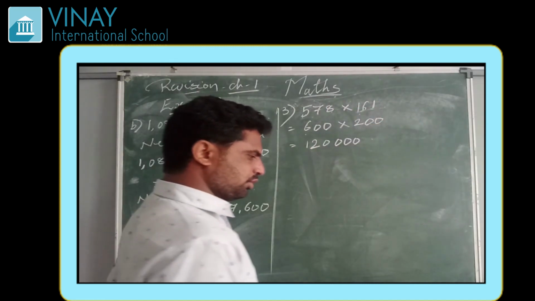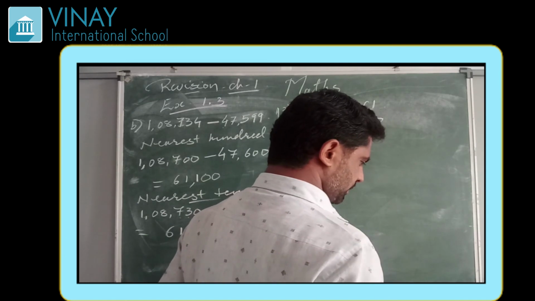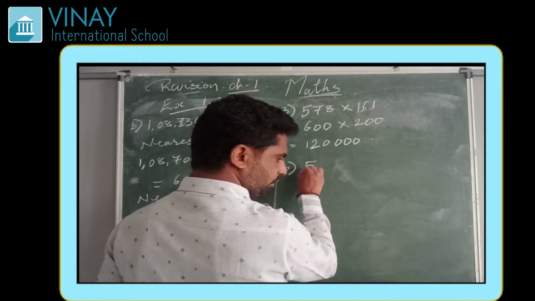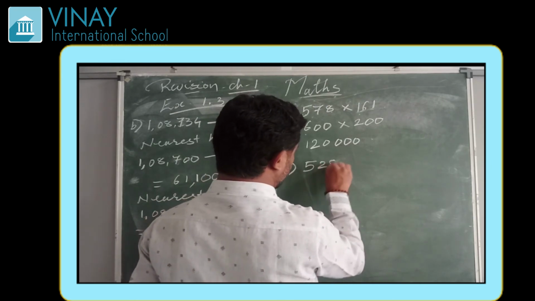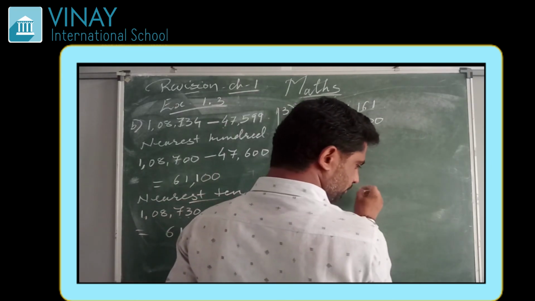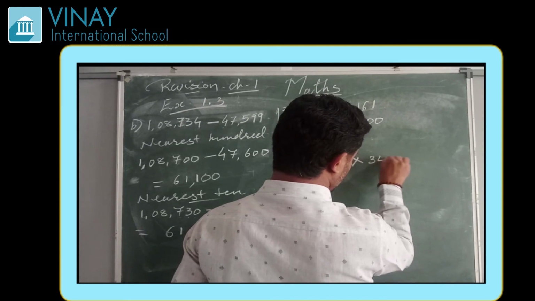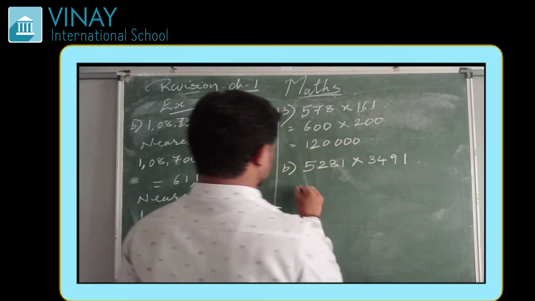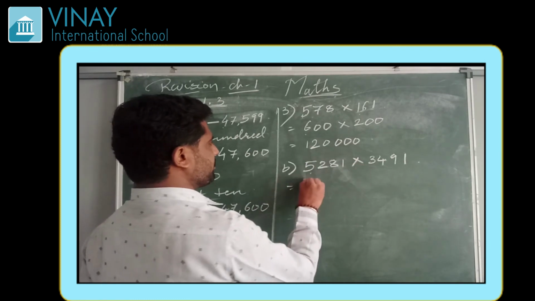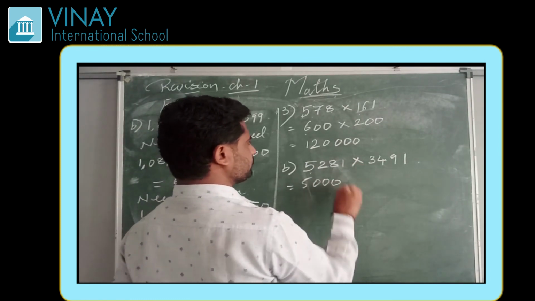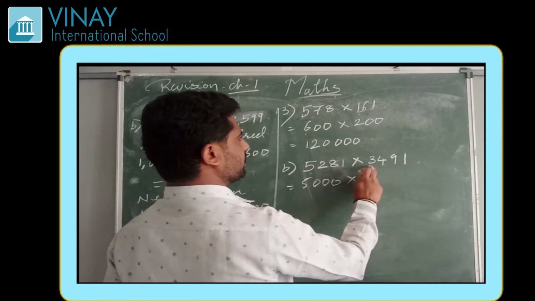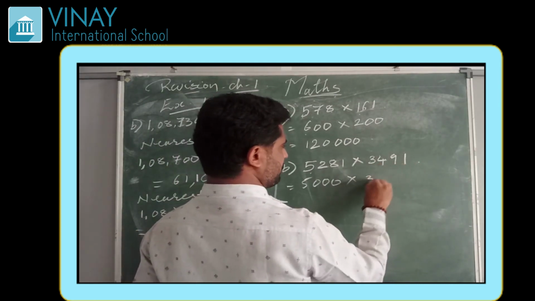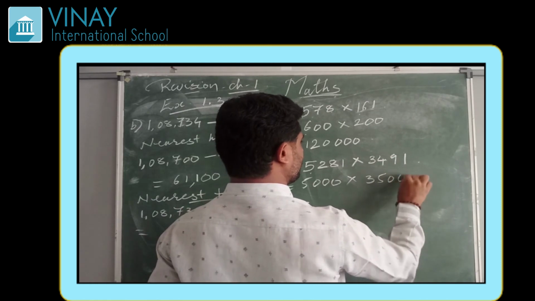Now let us do it. Suppose question number 2, B is there: 5281 into 3491. This can be estimated to 5,000 into, suppose 349 is there, so we can estimate it to 3,500.